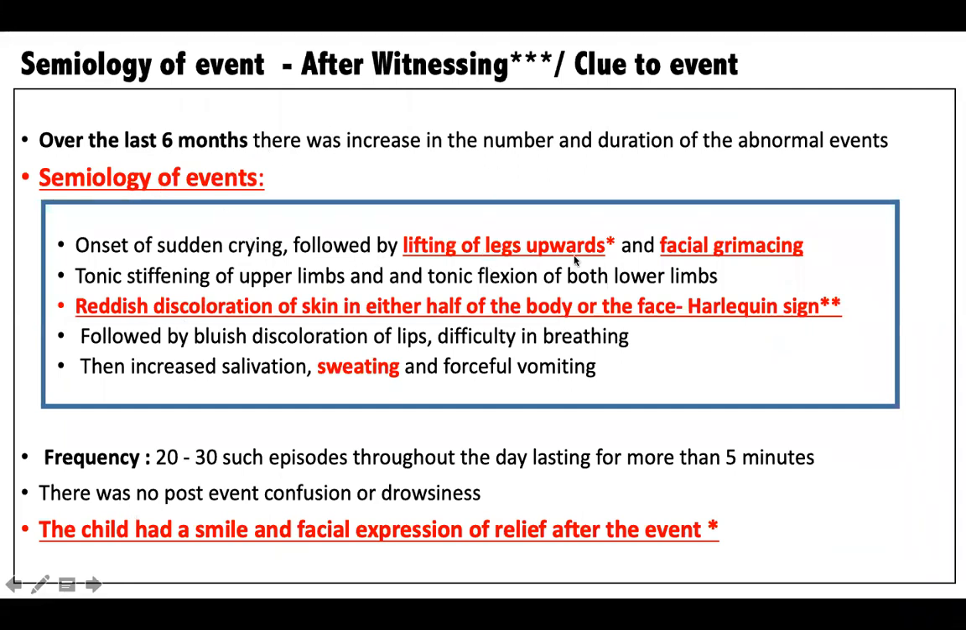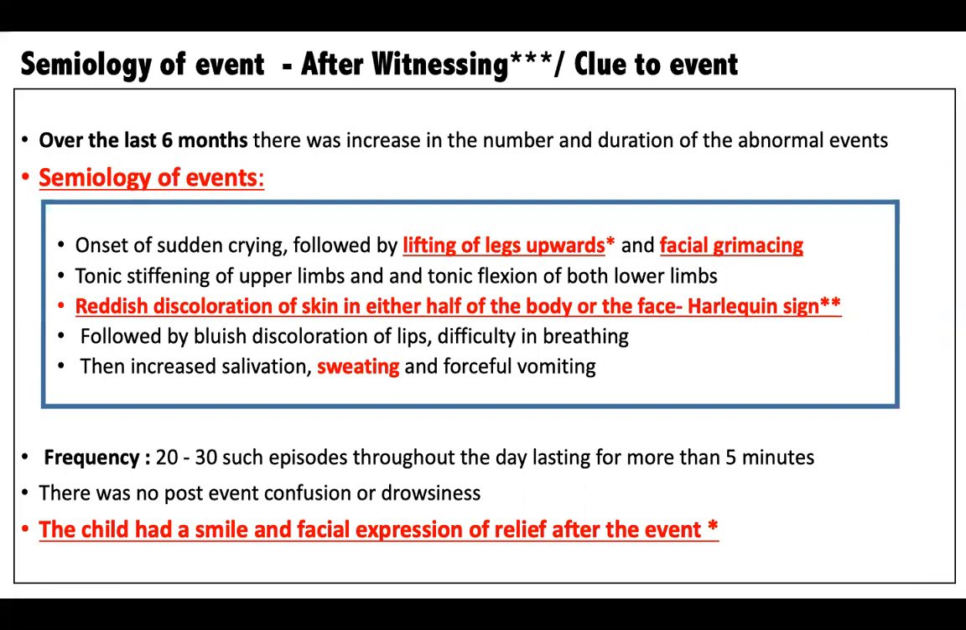So he had lifting of the leg upwards, facial grimacing, tonic extension, stiffening of the upper lips, flexion of the lower lips, reddish discoloration in half of the body, increased sweating, forceful vomiting, and a smile and a relief afterwards. So when I put together the tonic events with autonomic dysfunction, with pain and chronic constipation, the first thing that came was an extreme pain disorder.